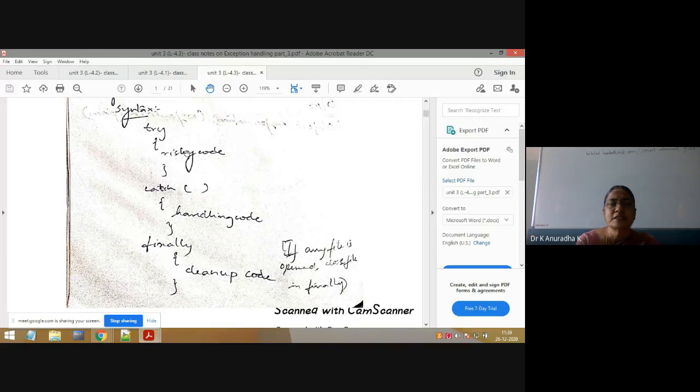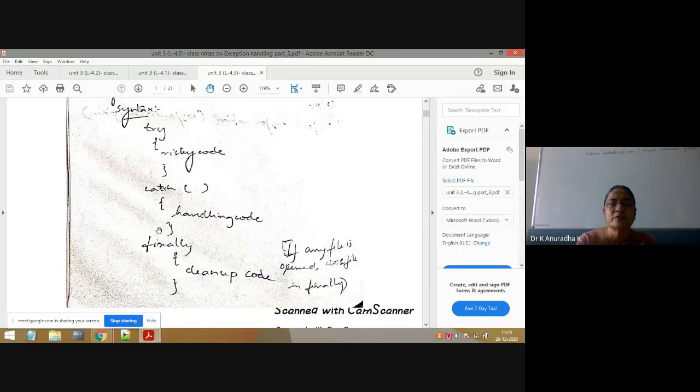Suppose here an arithmetic exception is raised. If you write the catch block with NullPointerException inside this parenthesis, the arithmetic exception is not matched with this NullPointerException, which means here you are not handling the exception. If you don't handle the exception, what will happen?